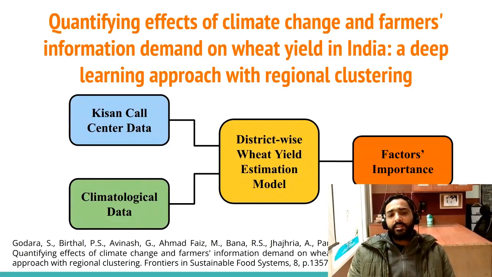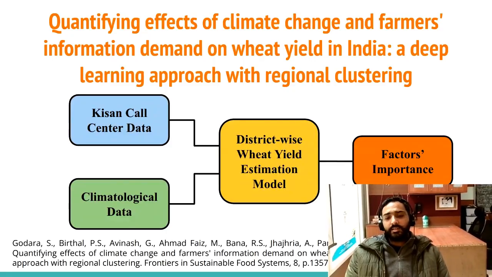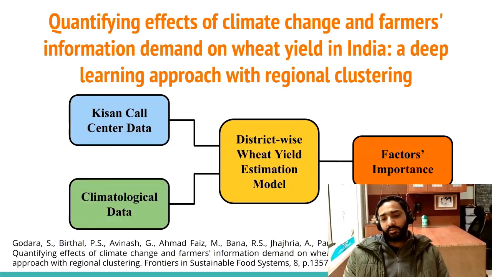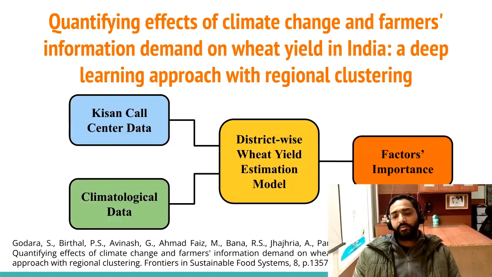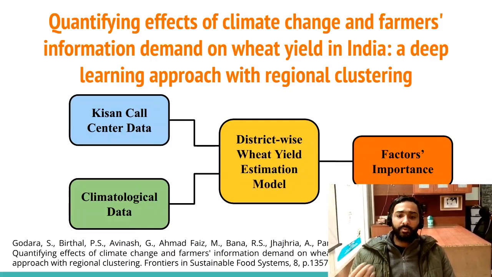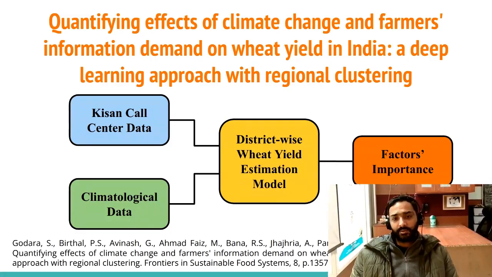Another type of analysis that can be done with the data set is that it can be merged into crop yield estimation models. As we know, there are a number of models in which climatological factors and other factors are taken as input, and then a crop yield estimation model can be developed.